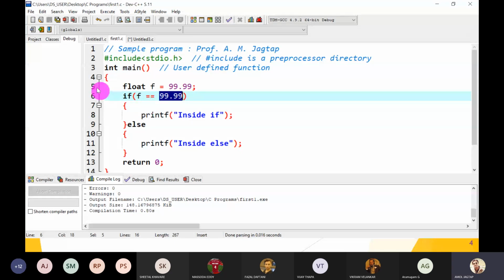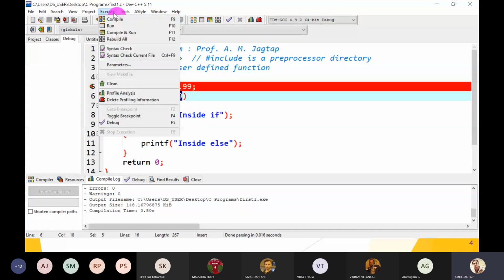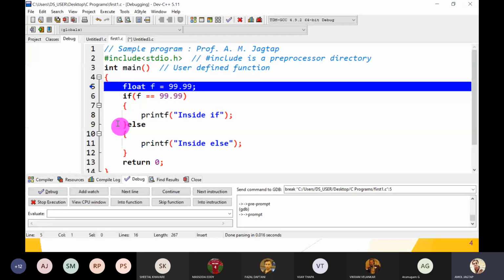Okay, I will show you how to debug it. You have to click here, go to the execute tab and click on debug. So debugging starts. Is the blue line visible, everyone? Yes, it is visible. Okay, so debug means line by line execution of your program.